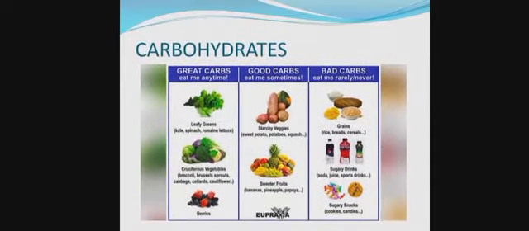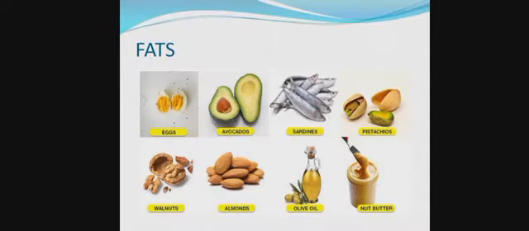So moving to our next nutrient, that is fats. If there is any type of deficiency of fats in our body, we should take these types of foods that are present in our diagram, so our deficiency will be completed. For example, eggs contain a high amount of fats.